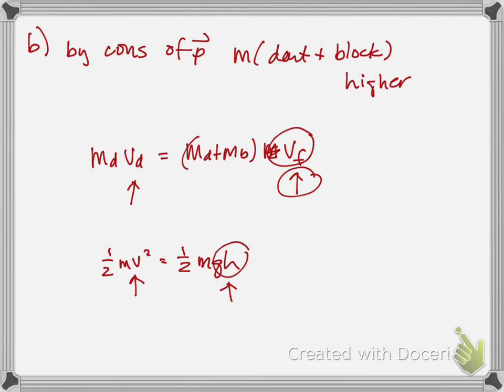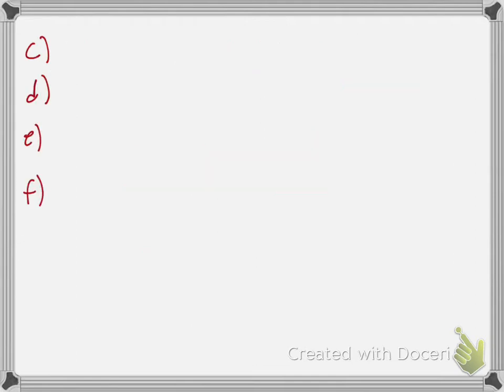So 1 point for the conservation of momentum reasoning, and 1 point for the conservation of energy, for a total of 2. Okay, so now for the statements by the students where we need to figure out which one is correct and which one isn't, or both. 2 students are discussing the motion of the dart-block system the instant it reaches h. The students make the following statements. Student 1 says the speed of the system at height h is 0. Since it's moving in circular motion and centripetal acceleration is given by a = v squared over r, then acceleration must be 0. Okay, so what was correct?